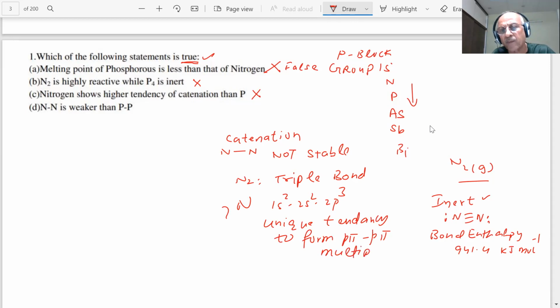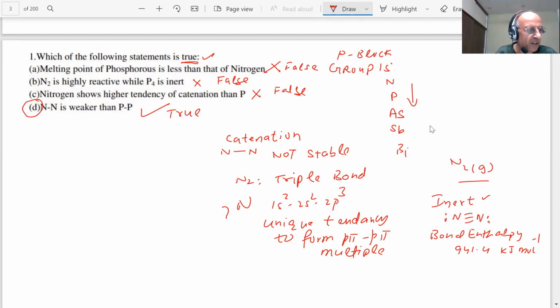Because of the very small size, nitrogen has a unique tendency to form pπ-pπ multiple bonds. Therefore, it forms a triple bond. Therefore, does nitrogen show a tendency of catenation? The answer is no. Next, N-N bond is weaker than P-P. That is the absolutely correct answer, and that is true. This is false. This is also false, and that is true, students.